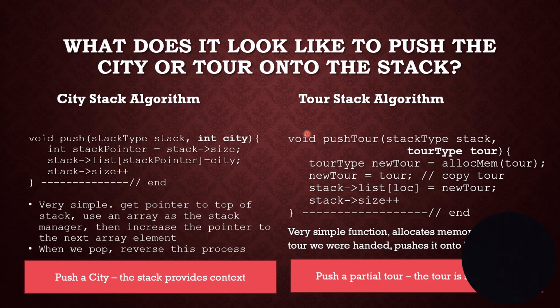Now, to push a tour, here you can see why it takes longer. To push a tour on, we have a stack, and the stack is an array again of these tour structures. And so we first have to allocate some memory so we can store our tour. We then have to copy the tour into our new tour. We then have to copy the new tour onto the stack and increase the size of the stack. The function to do what we're doing is very simple, but it has to allocate memory and it has to copy a lot of data. That makes it slower than the city stack algorithm, unfortunately.